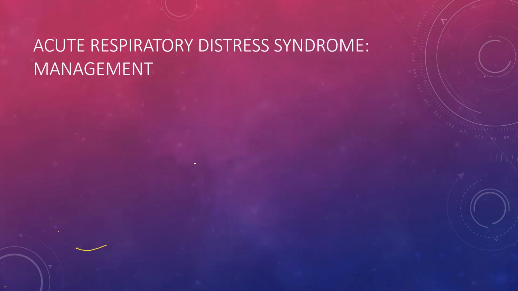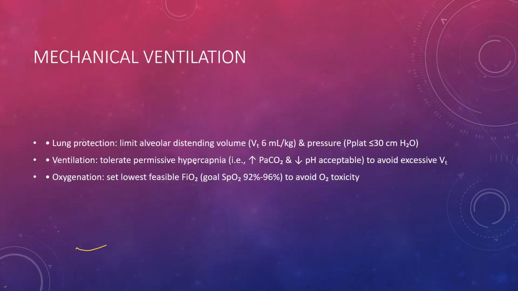So acute respiratory distress syndrome management is a super high-yield thing. It starts with mechanical ventilation. There are three things in mechanical ventilation that we will discuss in detail. First is lung protection, against barotrauma. So limit the alveolar distending volume. Tidal volume should be 6 ml per kg of the body weight of the patient.